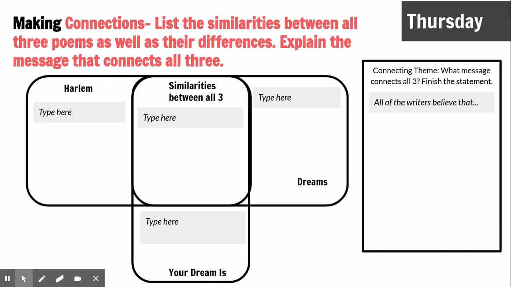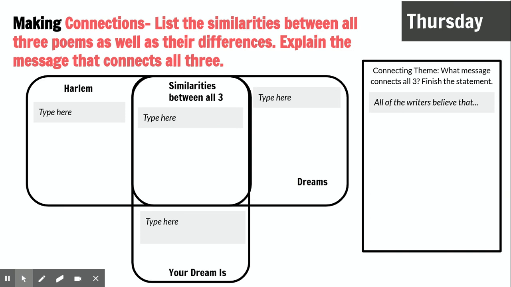And then the last slide, which is Thursday, making connections, lists the similarities between all three poems. So the ones from last week, Harlem and Your Dream Is, and then the poem Dreams from this week. You're going to explain how they are all unique, how they are different, and then in the middle, you're going to see what message connects all three. What do they all have in common that they are all talking about?